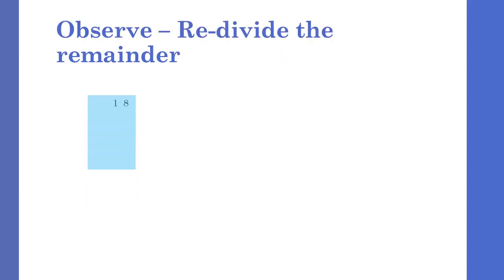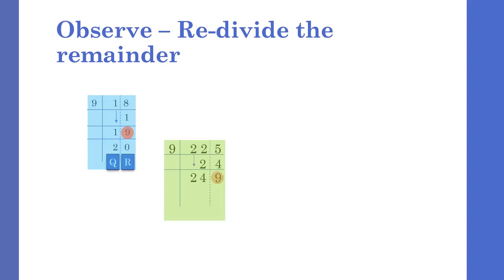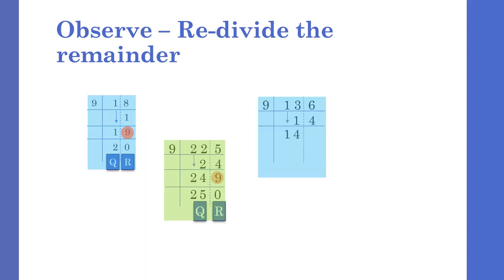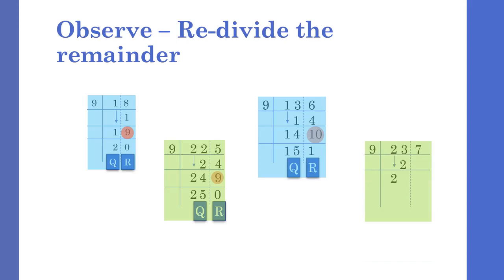Now for such cases, you can redivide the remainder and carry the quotient over to the quotient column and retain the final remainder in the remainder column. As you can see, this works and gives me the correct answers.